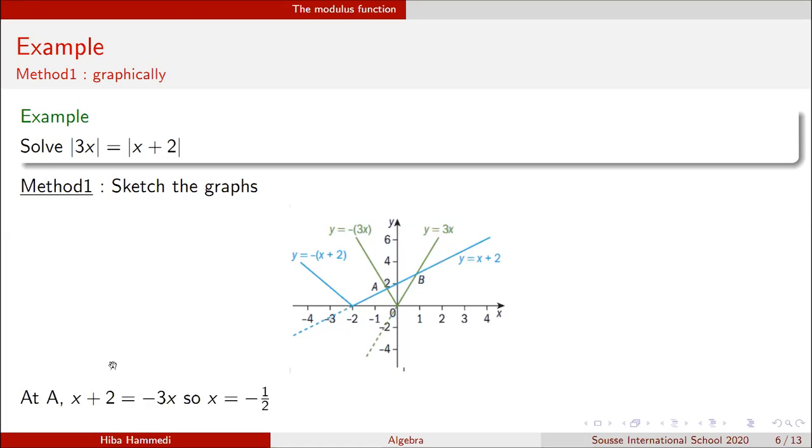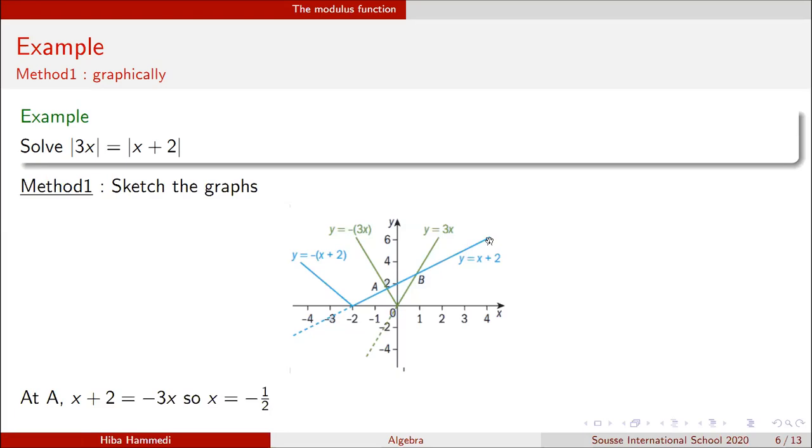Now I know that point A and point B are the points where the two graphs meet. So at point A, I have that x + 2 is equal to -3x. Why is it equal like that?